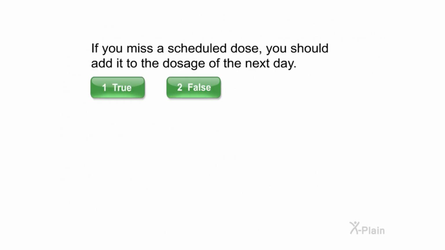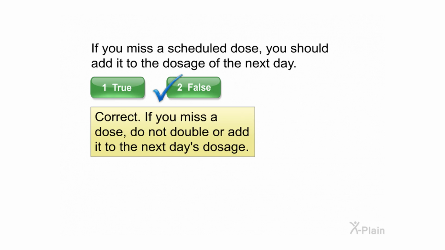If you miss a scheduled dose, you should add it to the dosage of the next day. Select true or false. Correct. If you miss a dose, do not double or add it to the next day's dosage.